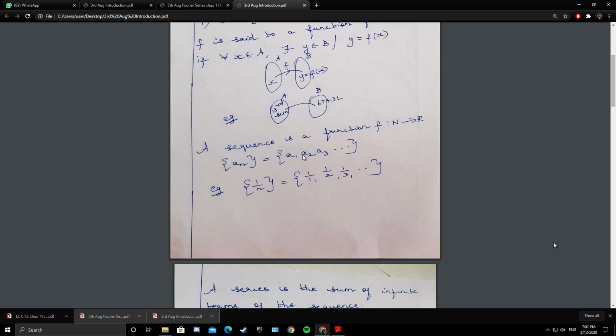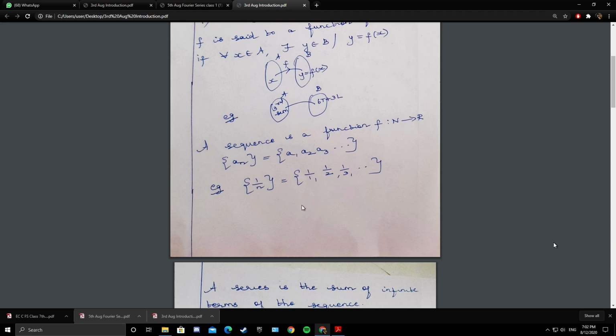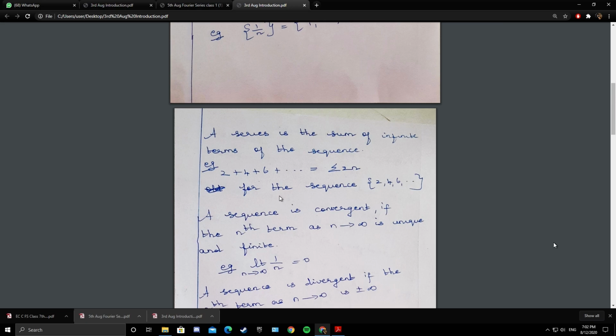First term a1, second term a2, third term a3, and so on. Say for example, the sequence 1 by n: 1 by 1, 1 by 2, 1 by 3, etc. Now a series is nothing but the sum of the infinite terms of the sequence.